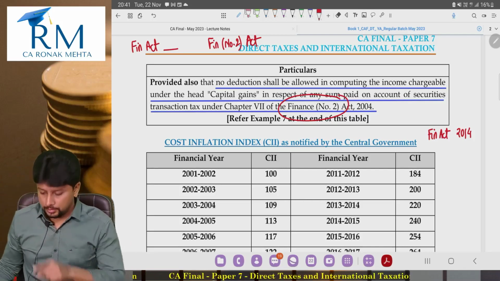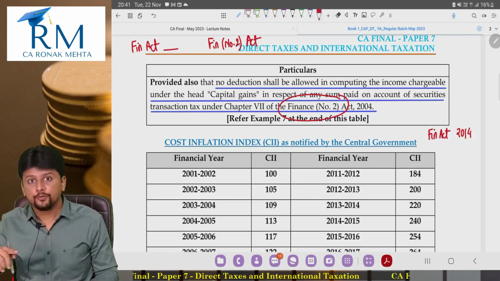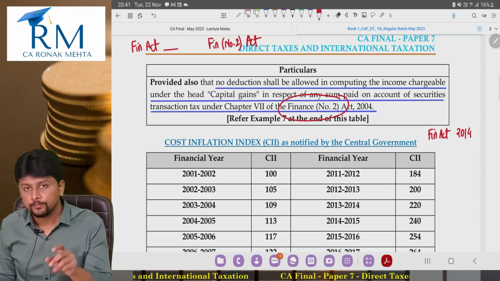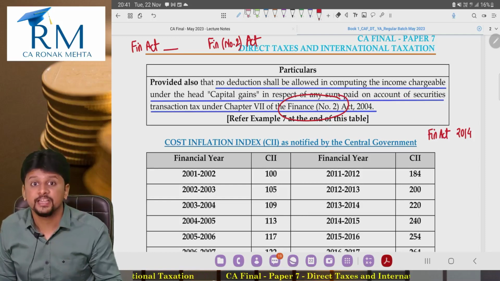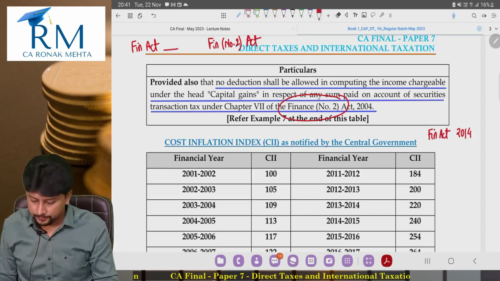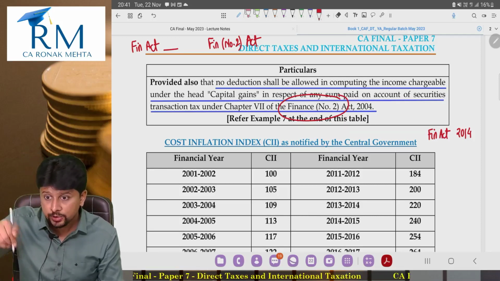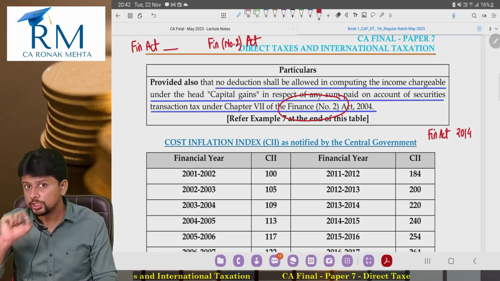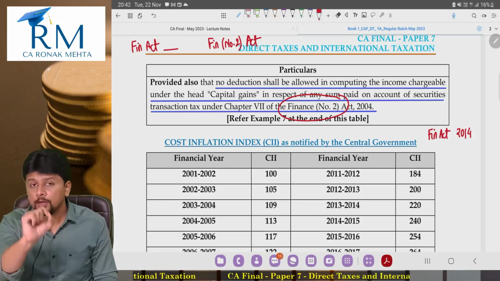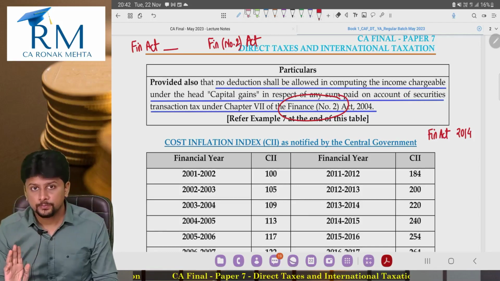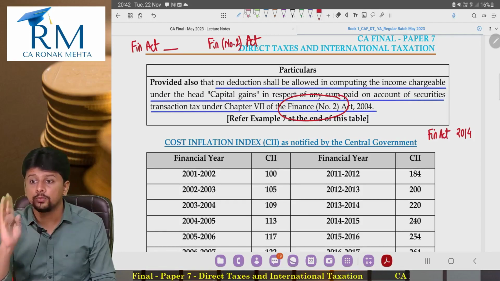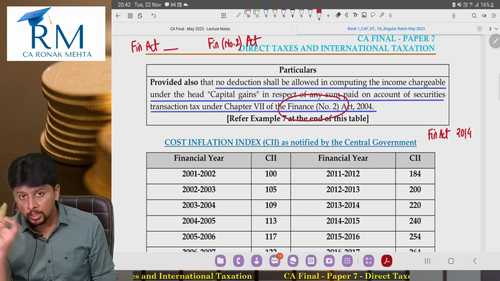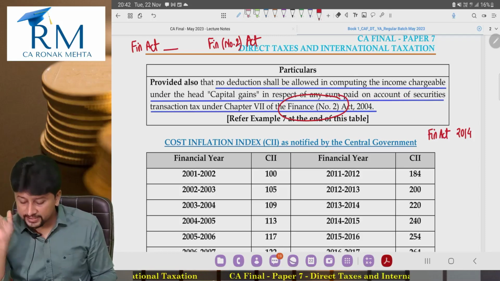So, in the year 2004, after the elections, the second budget that was announced introduced the concept of STT, Securities Transaction Tax. And the proviso to Section 48 says no deduction shall be allowed in computing capital gains of any sum paid on account of STT. Now pay attention carefully. No deduction shall be allowed of STT.